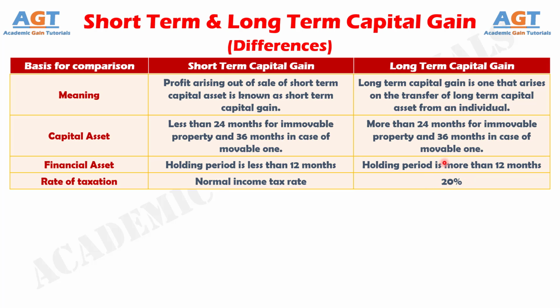To sum up, the capital gain is one of the heads of income under the Income Tax Act. Both short-term and long-term capital gains are chargeable to tax, but exemptions are also defined in the Income Tax Act. The basic difference between these two lies in the length of time for which the assessee owns the asset. So, these are the differences between short-term and long-term capital gain.